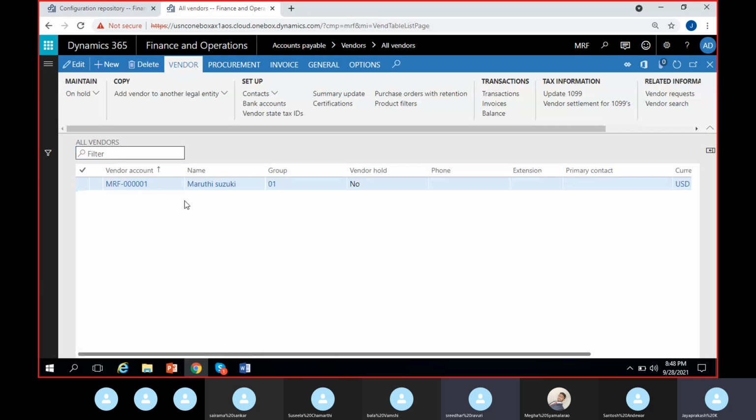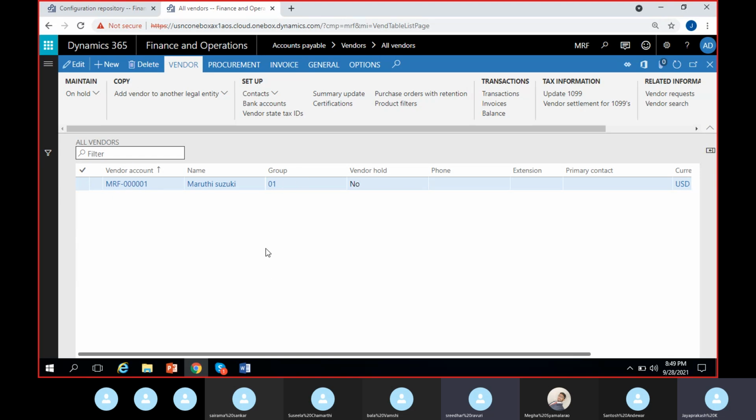Here I have one vendor, MRF001. Okay. So it's all up to your way. How do you want to number your vendors? If you want the same number pattern for all the vendors, whether domestic or foreign, you can follow the same format: MRF001, MRF002, 003.